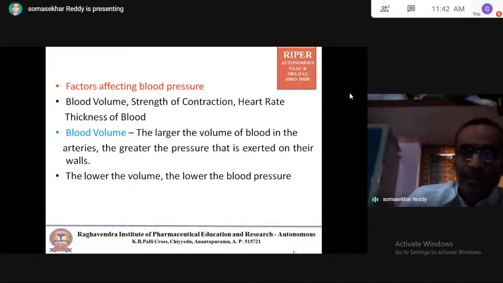So coming to blood volume. The larger the volume of blood in the arteries, the greater the pressure that is exerted on their walls. Very clear. The lower the volume, the lower the blood pressure.